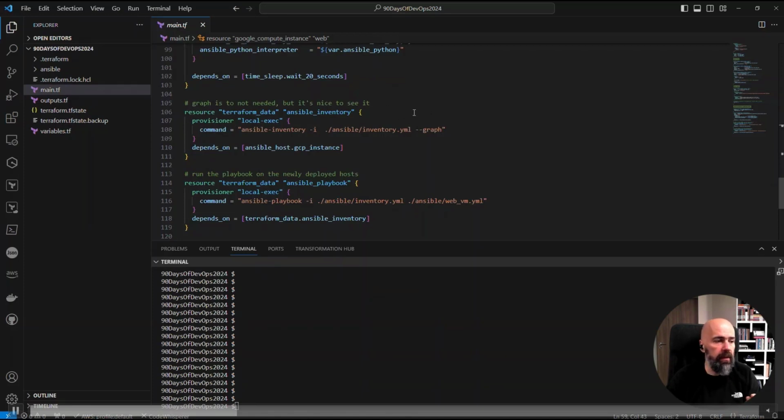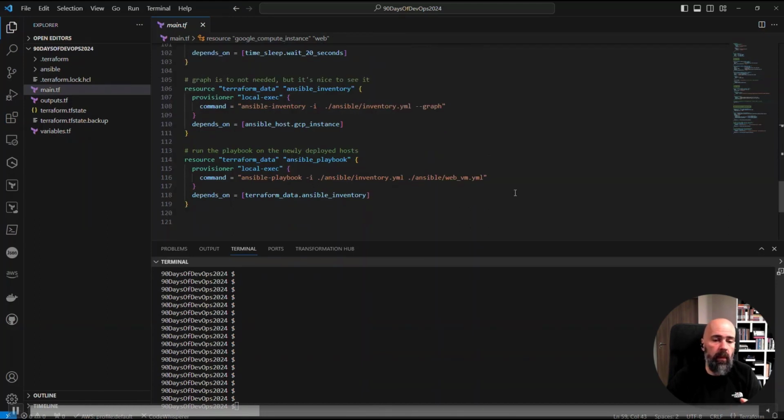The other thing, so this can be skipped, but we'll keep it here and look at it. And the other thing that we are going to actually do is to run the playbook. So the resource Ansible playbook will execute the playbook webvm.yaml against the hosts in the inventory that are in the web group defined. And that is the whole file with Terraform.